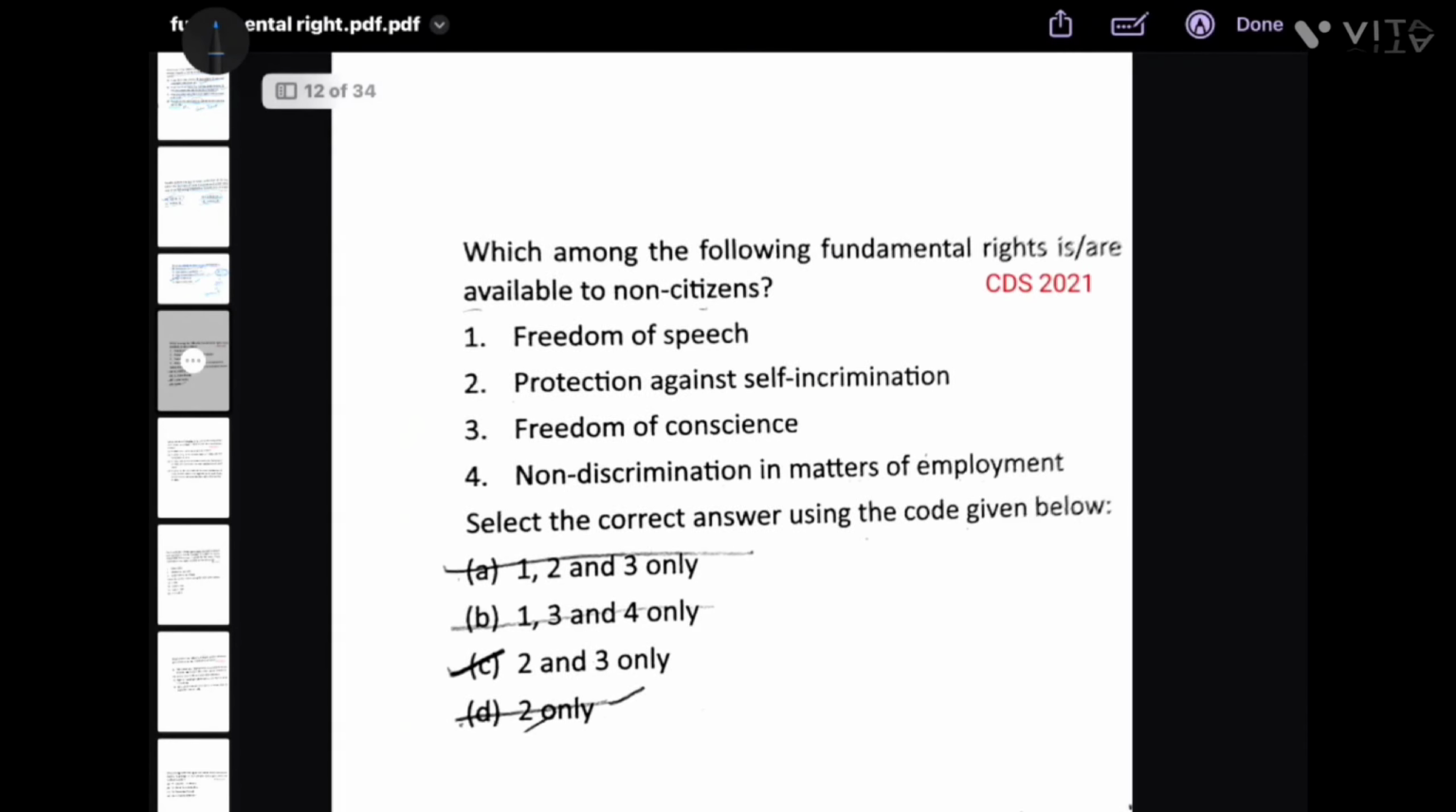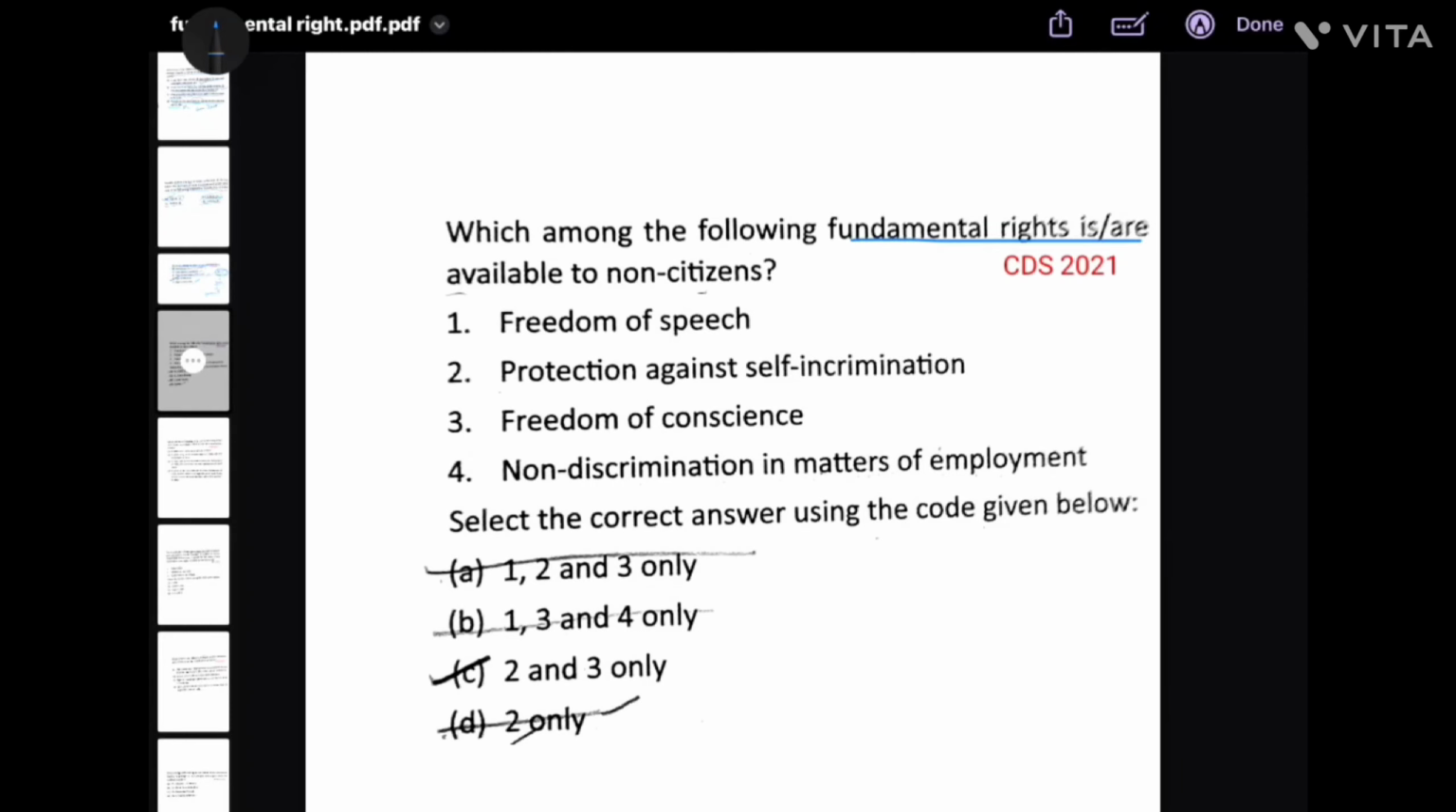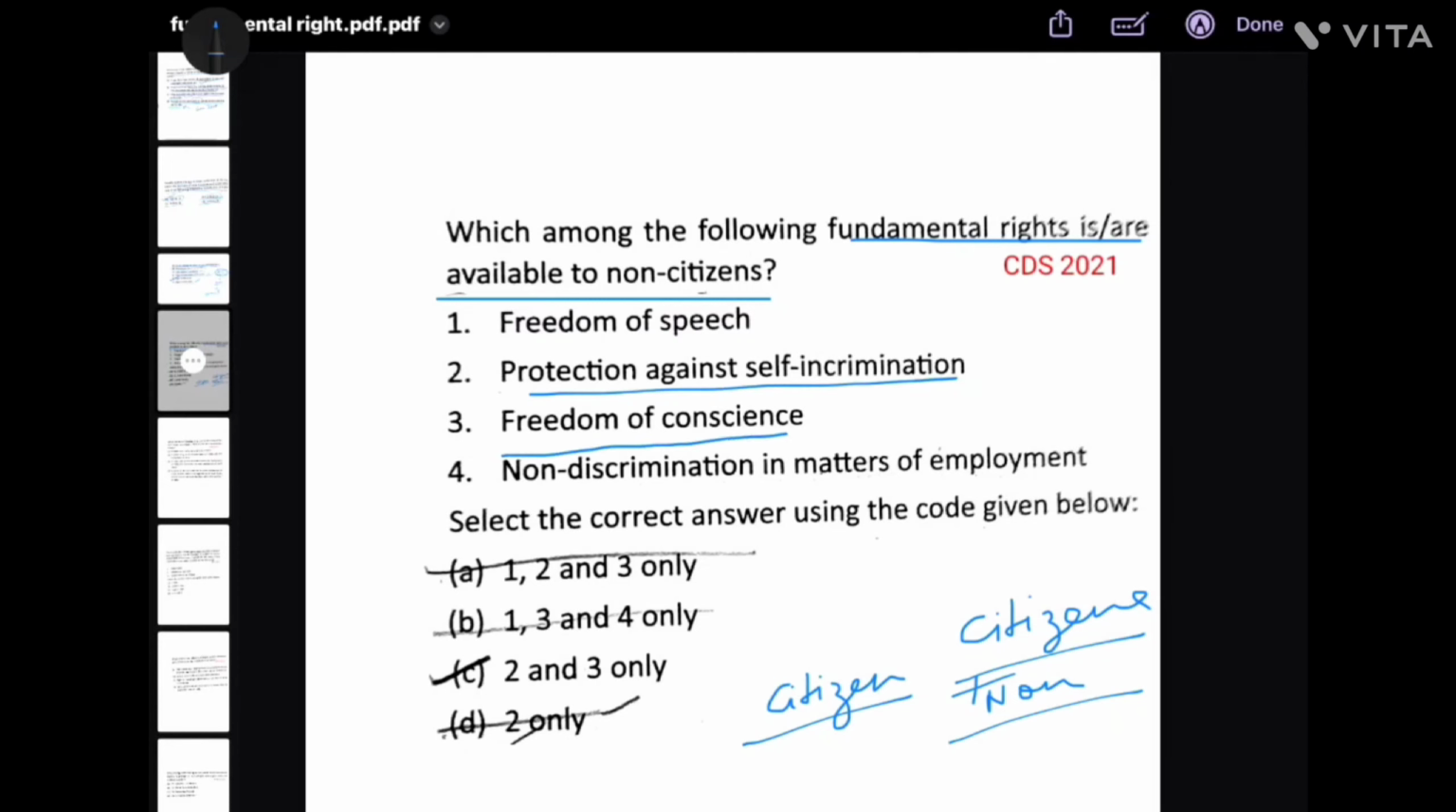Next, which one of the following fundamental rights are available to non-citizens? Non-citizens को कौन सी fundamental rights available है? There are many rights which are available only to the citizens, and there are some which are available to citizens and non-citizens also. Freedom of speech, protection against self-incrimination, freedom of conscience, non-discrimination in matters of employment.